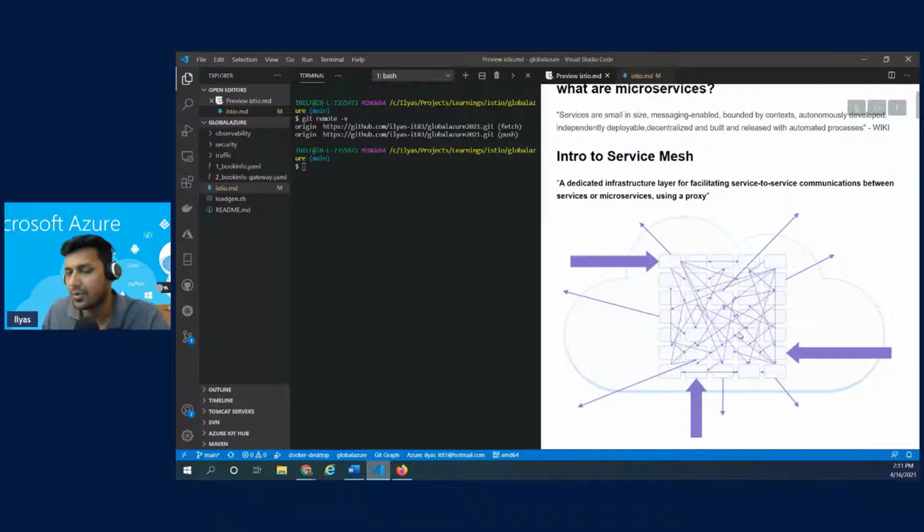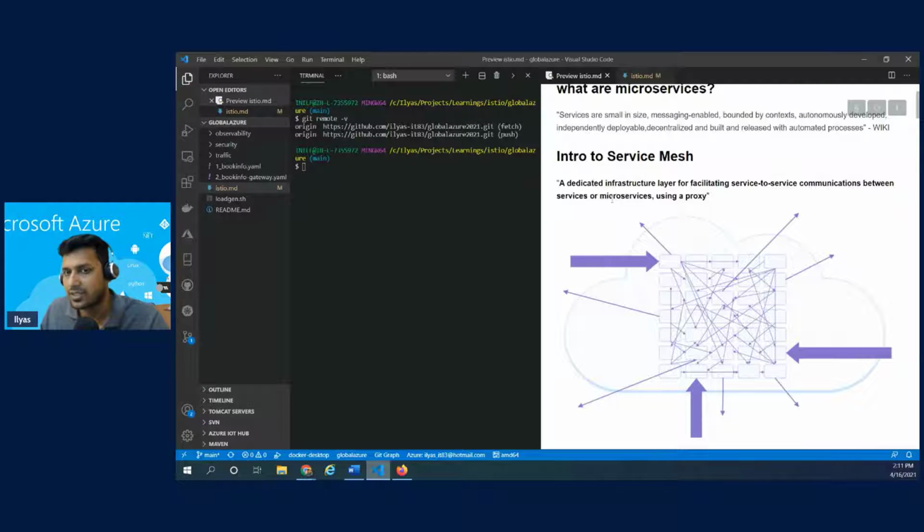So all of them are infrastructure, networking and security related problems, which are in no way beneficial for the developers or even for the actual business, right? And hence, there must be some way to handle this, and that is what the service mesh concept is all about.